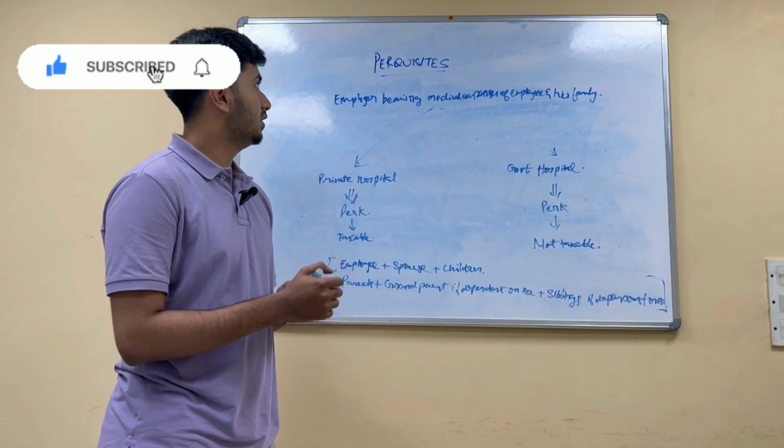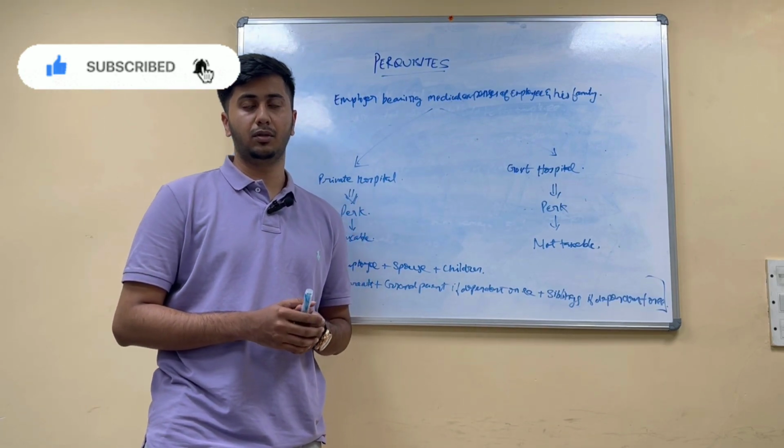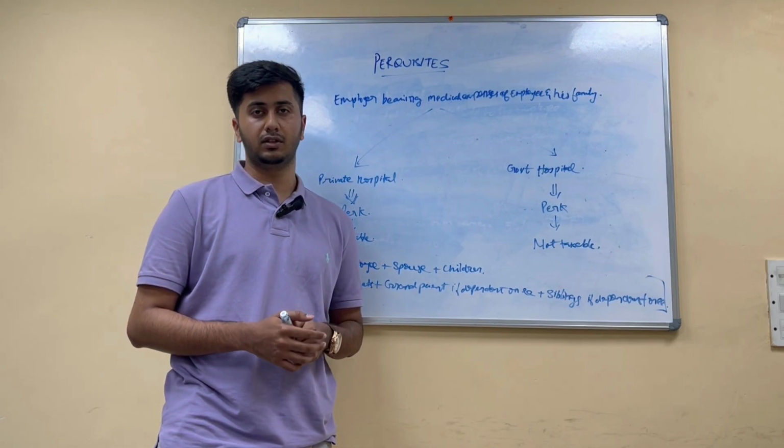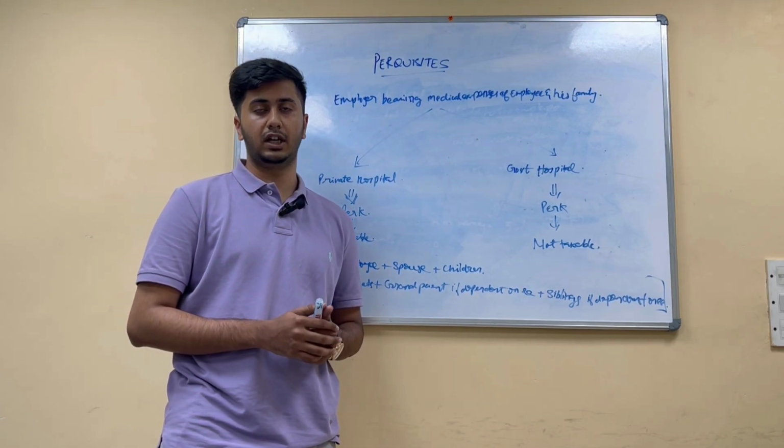As we discussed, these were some of the few important perquisites that fall under the category of perquisites. Now we will move on to retirement benefits under salary. There are certain benefits that are received on retirement. I would like to state a few of them: gratuity, leave encashment, pension, retrenchment compensation, voluntary retirement scheme, and then provident fund.